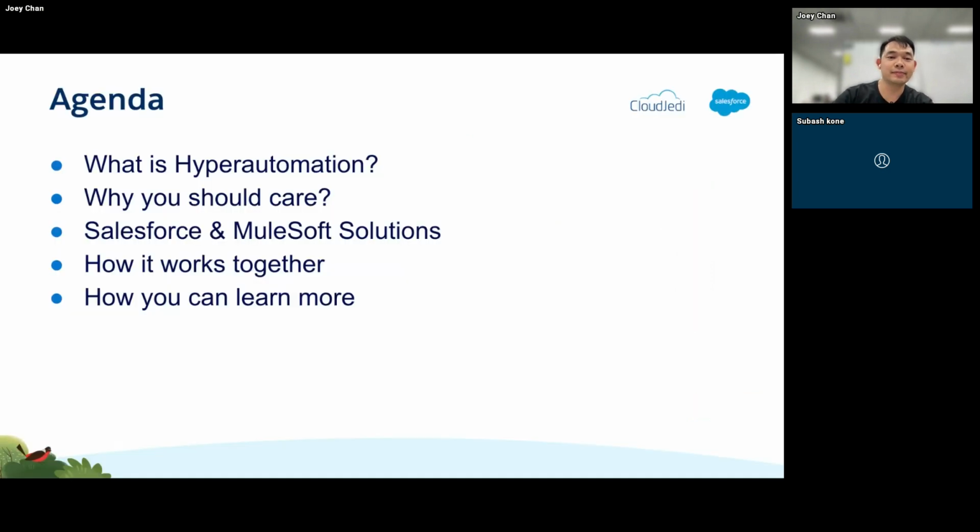With that, the agenda for today is I'll be talking about all of these at a high level because we actually don't have that much time to dig into each product individually. So first is what is hyper automation. Number two is why should you even care? And third is what are the different Salesforce and MuleSoft solutions that are available to help with hyper automation, how they're actually meant to work together in order to achieve hyper automation, and how you can learn more.